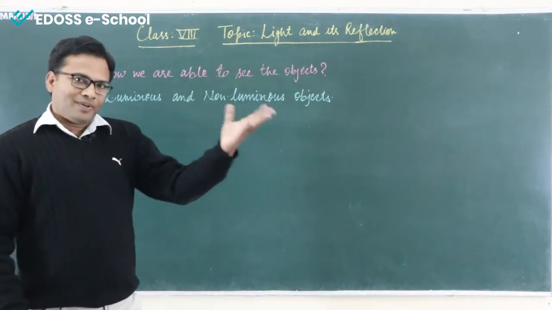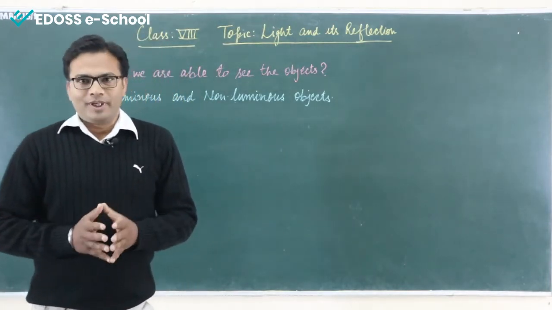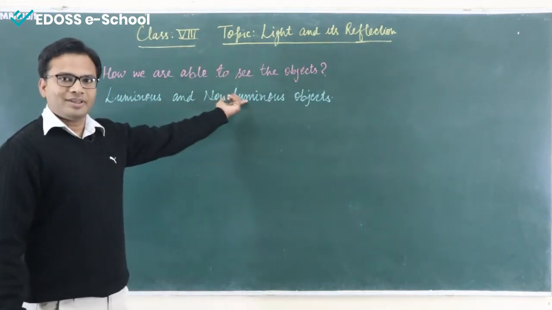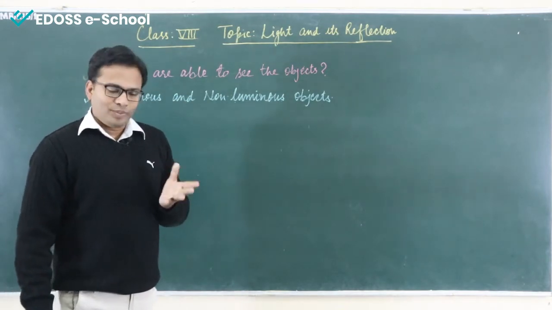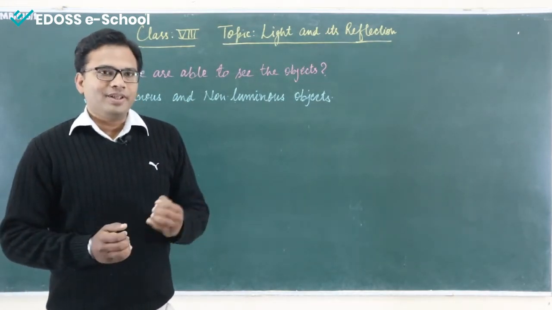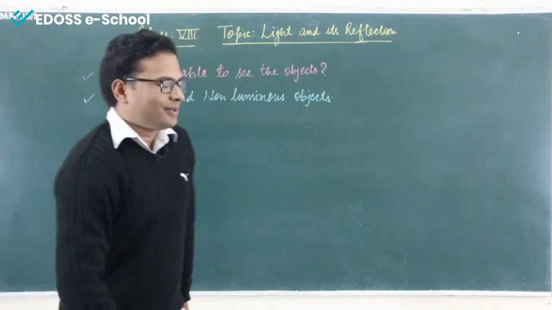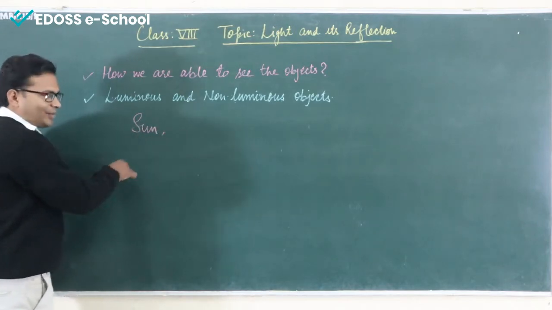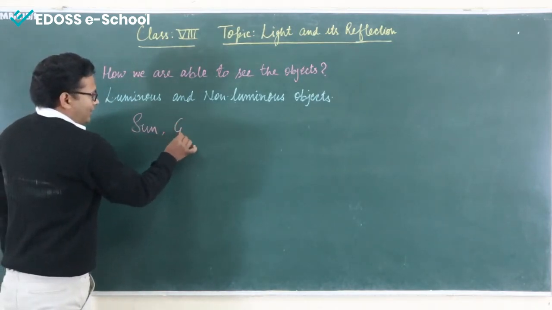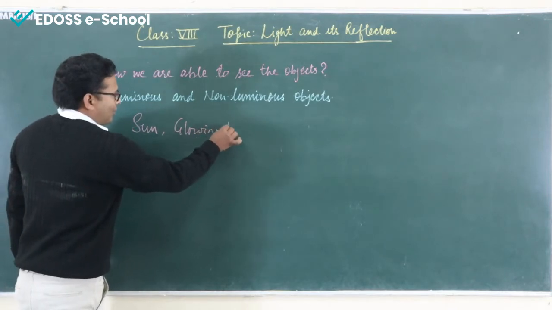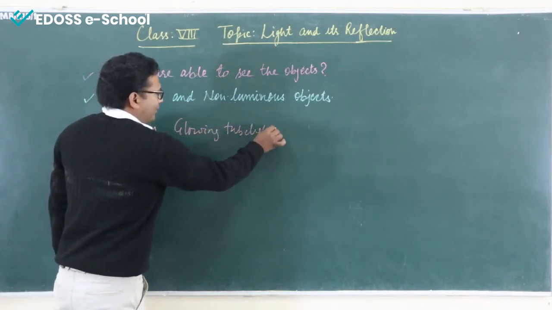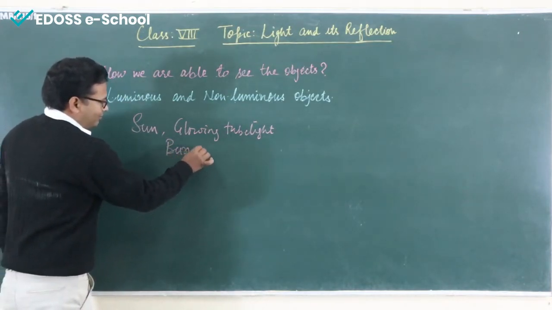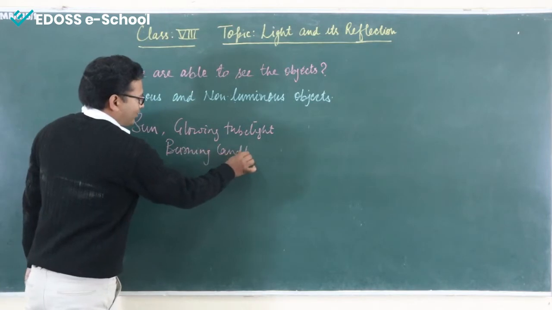Now the light is coming from that particular object. Objects could be of two types: one is the luminous object and the other one is the non-luminous object. Luminous objects are those objects which emit their own light. Let us say the sun emits its own light. It could be a glowing tube light, which we can consider a source of light. It could be a burning candle. That could also be a source of light.